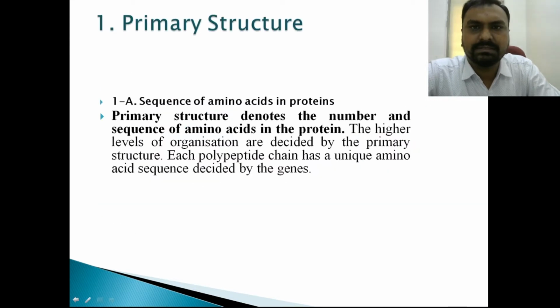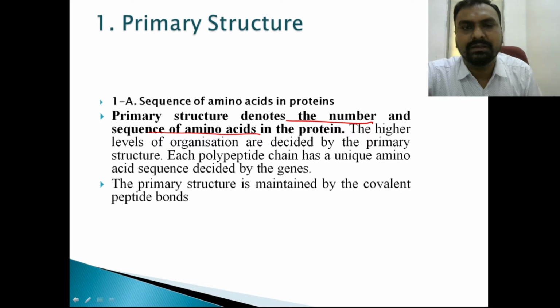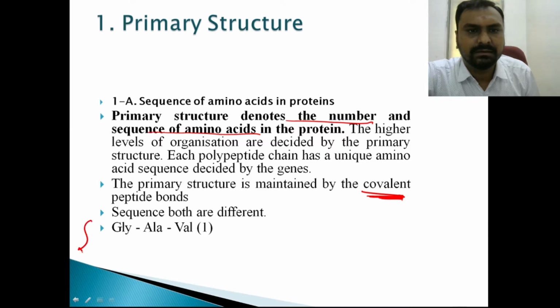So the primary structure denotes the number and sequence of amino acids in the protein. The higher levels of organization are decided by this primary structure. Each polypeptide chain has a unique amino acid sequence. If this sequence is changed, then the protein is also changed. It is mainly maintained by the covalent bond, that is the peptide bond. If you see here, the amino acids are the same, glycine, alanine, valine, but the sequence is different, so the protein will also be different.